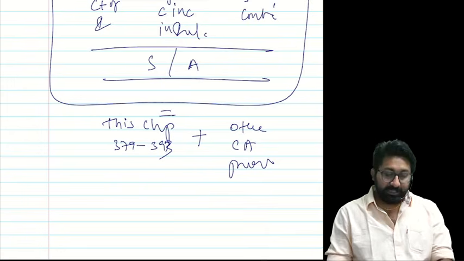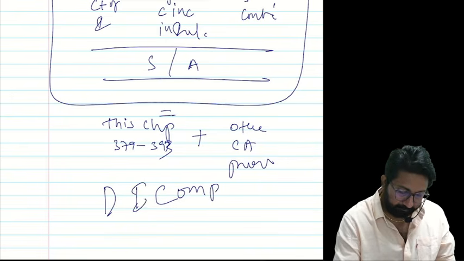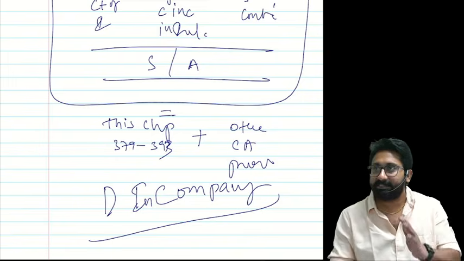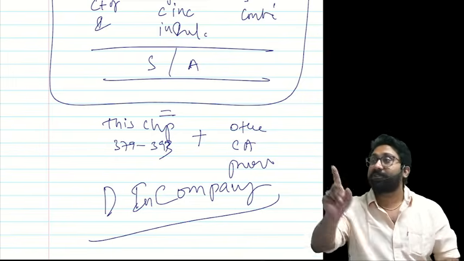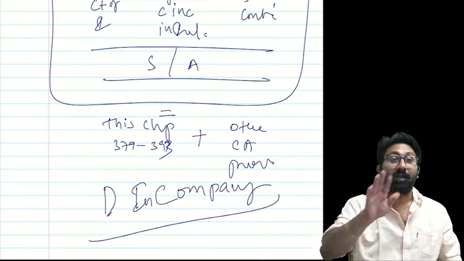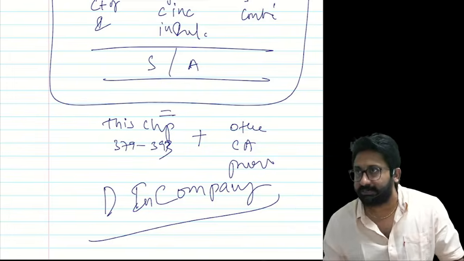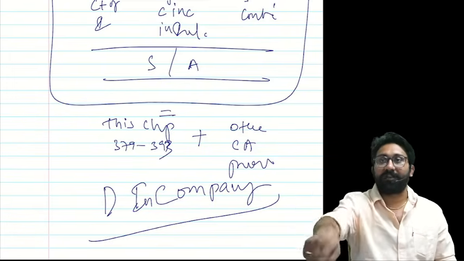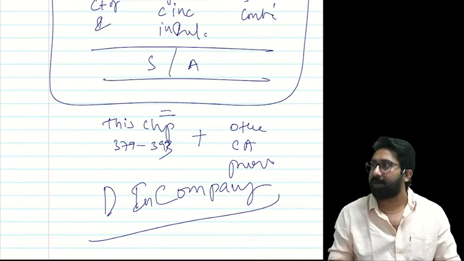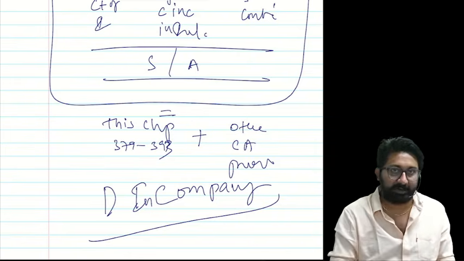Listening or not? This is a deemed Indian company. DIC means what? Deemed Indian company. Actually a company incorporated outside India, but substantial control is with India. Then I will call it a deemed Indian company, comply with all provisions of the Companies Act, as if it were a company incorporated in India. That's why they use those words at the end. I know that it is a company incorporated outside India, but as if you are incorporated in India, comply with all provisions of the Companies Act.